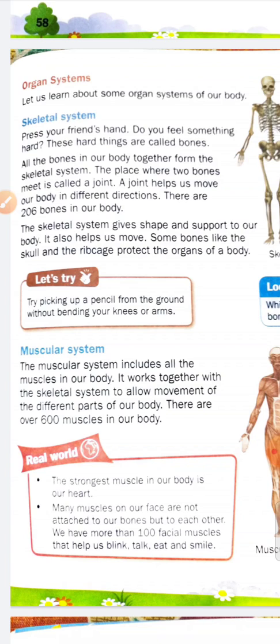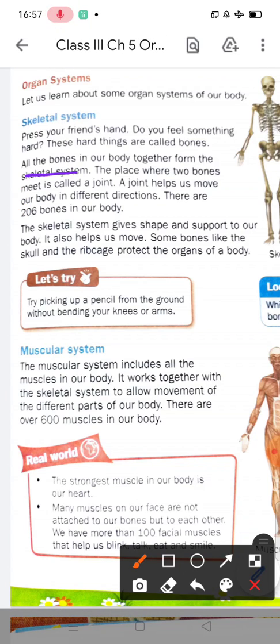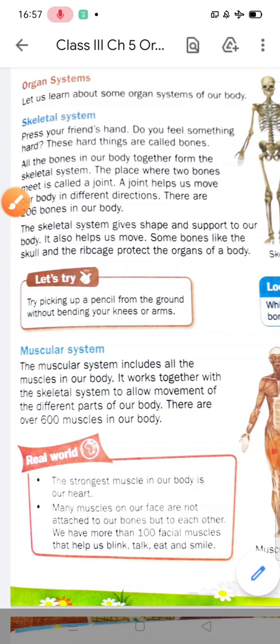So the hard things in your body are called bones, and all the bones in your body together form the skeletal system. How many bones are present in your body? 206. The place where two bones meet is called a joint. And the function of a joint is to help us move our body in different directions. I think you have understood, students.